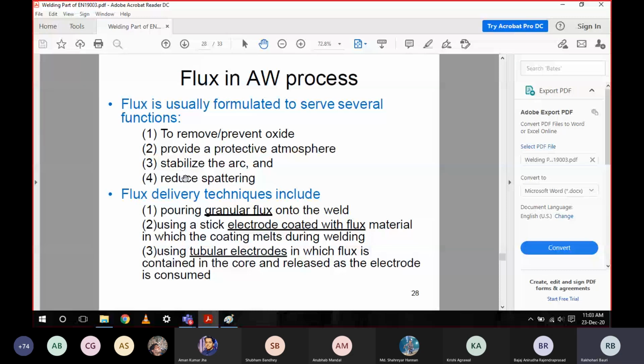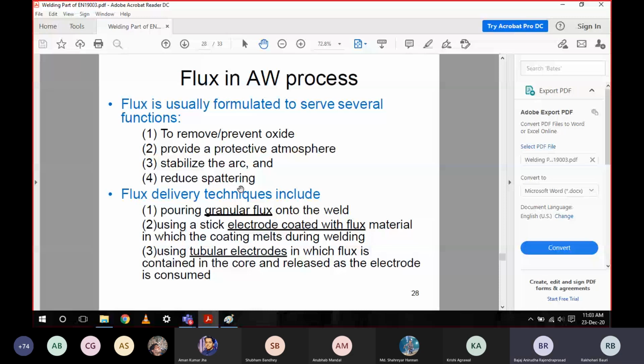The third purpose is to stabilize the arc. Because it makes a protective layer, there is no further reaction with the atmosphere, so no extra disturbance to the arc, and it simply stabilizes the arc. Fourth, reduce spattering. As it is making a protective layer, it also reduces the spattering of liquid metal.